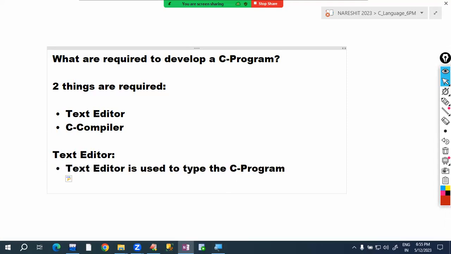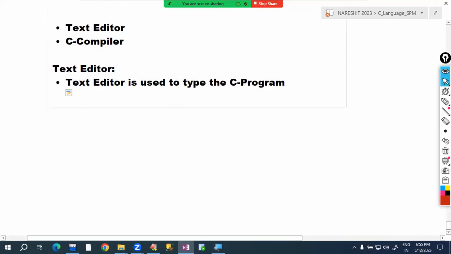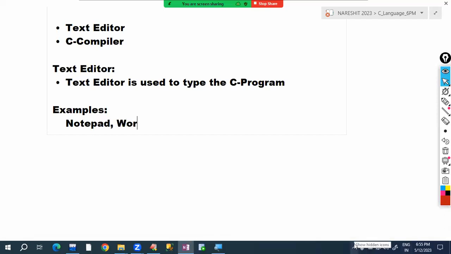What are the examples of text editors? You can use any text editor. You already know text editors like Notepad. In Notepad, you can type the program. Notepad is one text editor, like that WordPad. Or you can use Edit Plus, or Notepad plus plus.